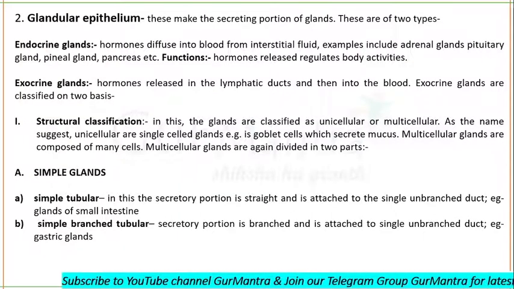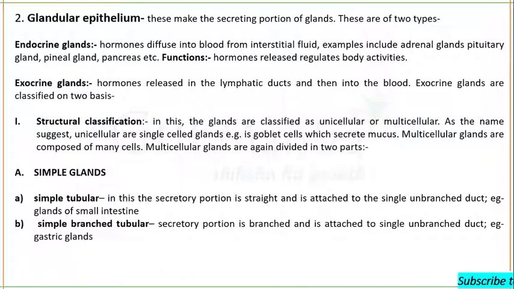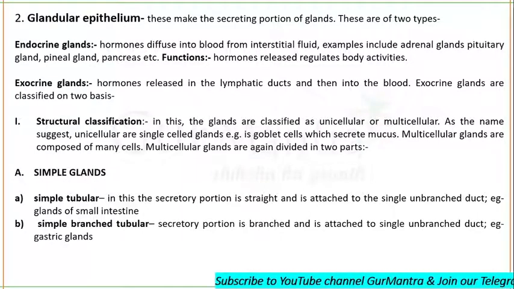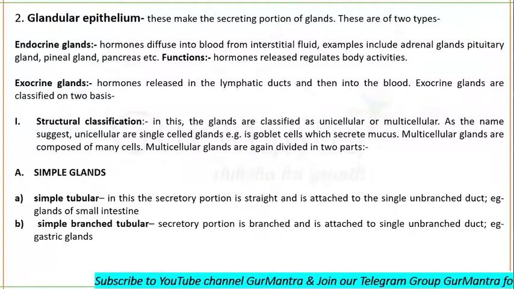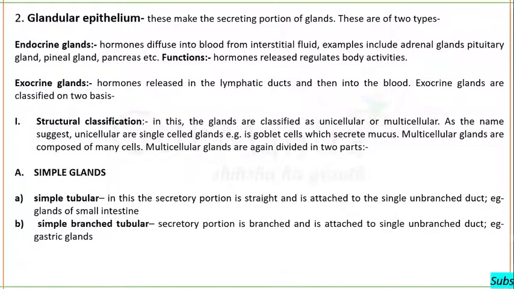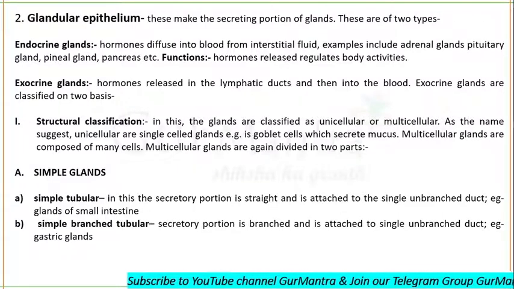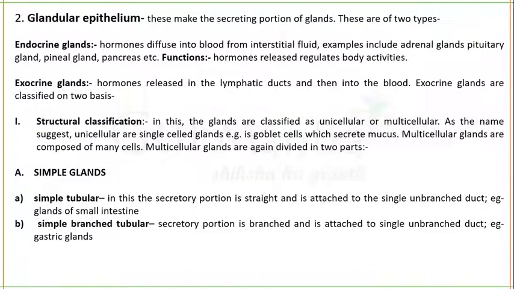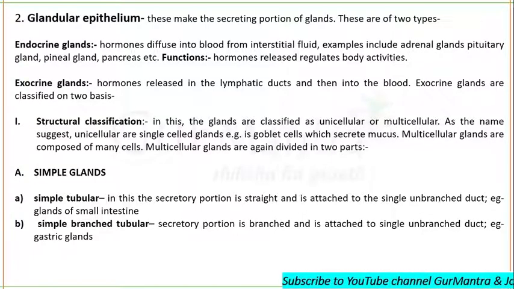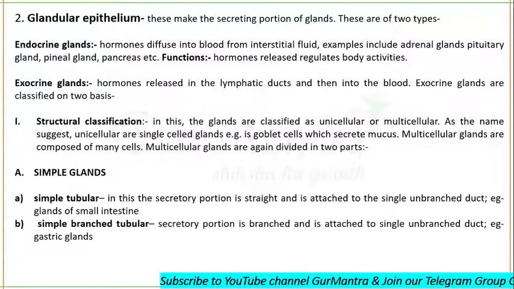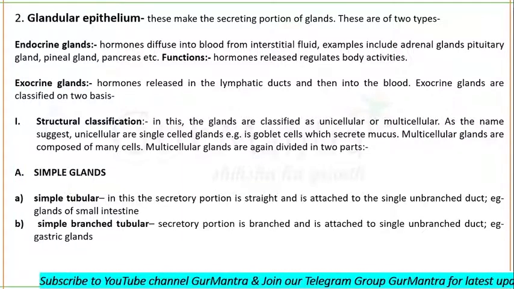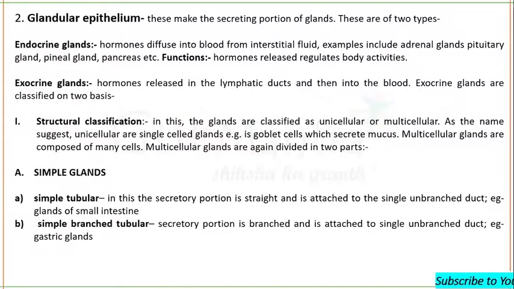Remember, according to structural organization, there are two types of glands: simple glands and compound glands. All these simple glands and compound glands are multicellular. Simple glands are simple tubular, simple branched tubular, and there are also others like simple acinar. But remember, all the simple glands attach to a single unbranched duct. So an example of a simple branched tubular gland is the gastric glands, right?